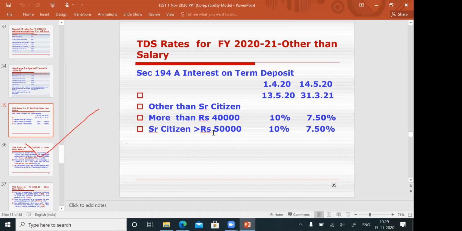For senior citizens, if it is above 50,000, you are deducting 10%. But from 14/5/2020 to 31/3/2021, the rate of TDS is reduced from 10% to 7.50%. So you have to deduct TDS on interest on term deposit when you exceed 40,000 or 50,000 from 14/5 at 7.50% and not 10%. Everything is given in the slide.